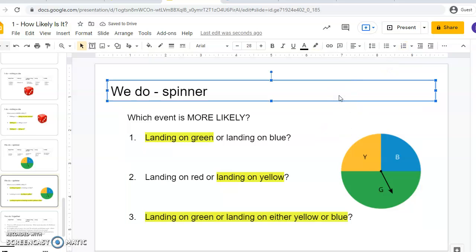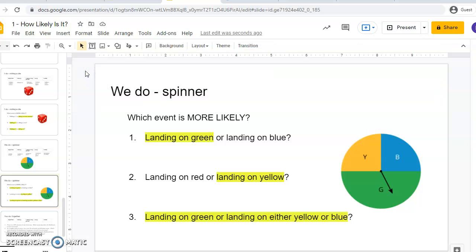Y'all, that is how we evaluate and compare the likelihood of different events. Hope this made a ton of sense to you, and I hope you have a great example to look back on in the future. If not, give this video another go, and I have a feeling a second chance will have you feeling all ready, and I'll see you back tomorrow.